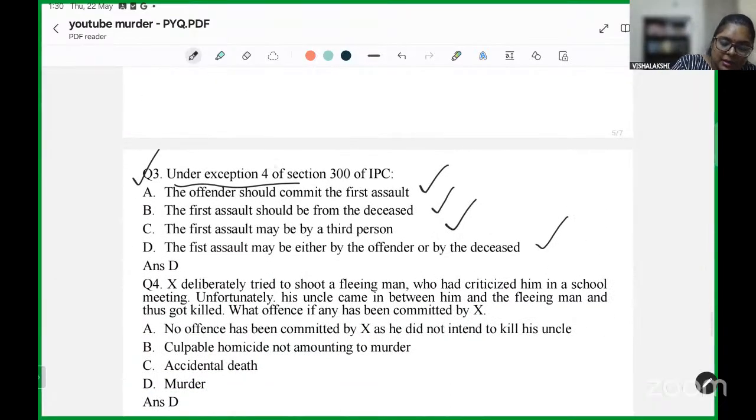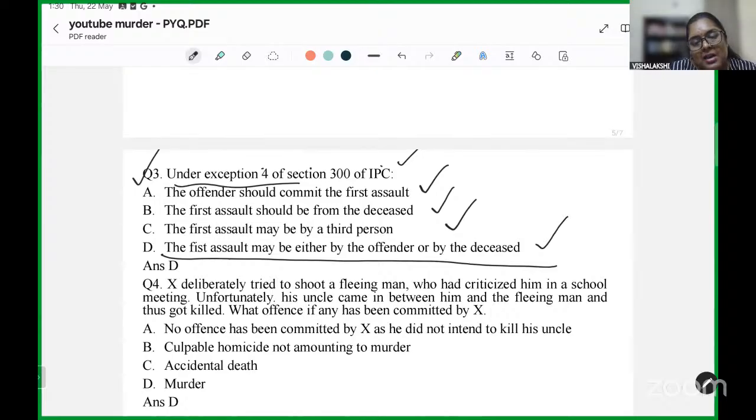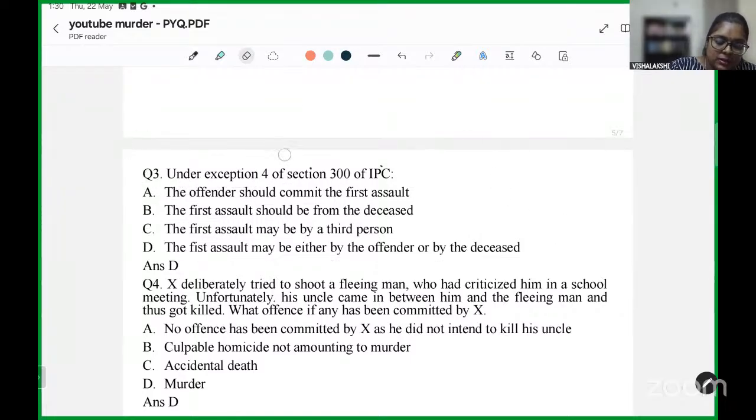Therefore, under exception 4 of section 300 of IPC, the first assault may be from either person because it is in relation to a fight. There is no prerequisite which has to be fulfilled. It is not necessary that the offender should commit the first assault. It is not necessary that the first assault should be from the deceased.